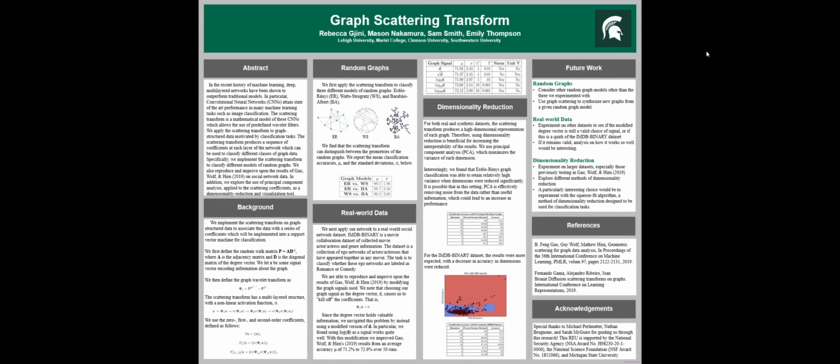Our group worked on the graph scattering transform, whose members were Rebecca Gini, Mason Nakamura, Sam Smith, and Emily Thompson.